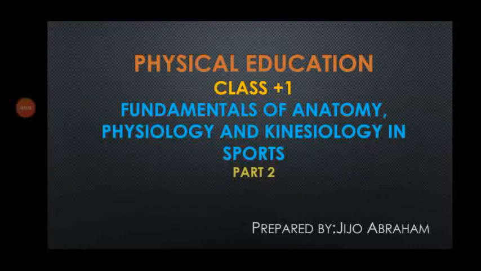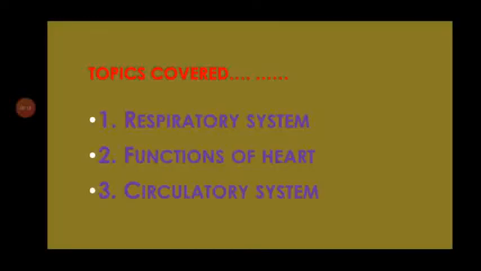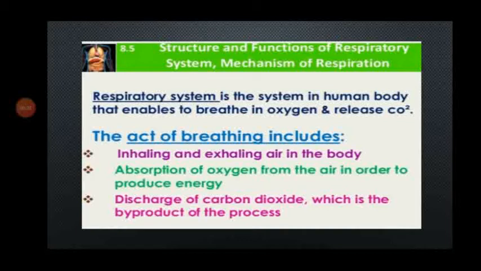Today we are going to discuss the chapter Fundamentals of Anatomy, Physiology and Kinesiology in Sports. This is the second part of the chapter. In this module, we are going to discuss the respiratory system, functions of the heart and circulatory system. Let's begin. First of all, we have to discuss the structure and functions of the respiratory system, and the mechanism of respiration.